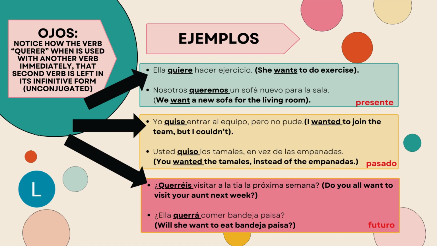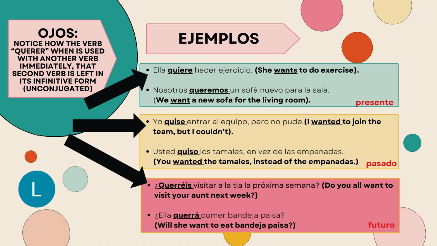Okay, let's focus on the note on the left side. Every time I write ojos, which just means eyes, it's simply kind of warning you that this is important to realize and to remember. So notice how the verb querer, when I've used it in the examples, with another verb immediately, that second verb is left in its infinitive form.